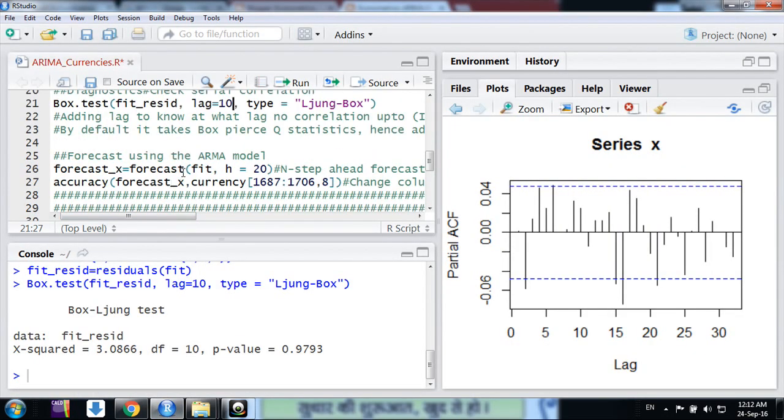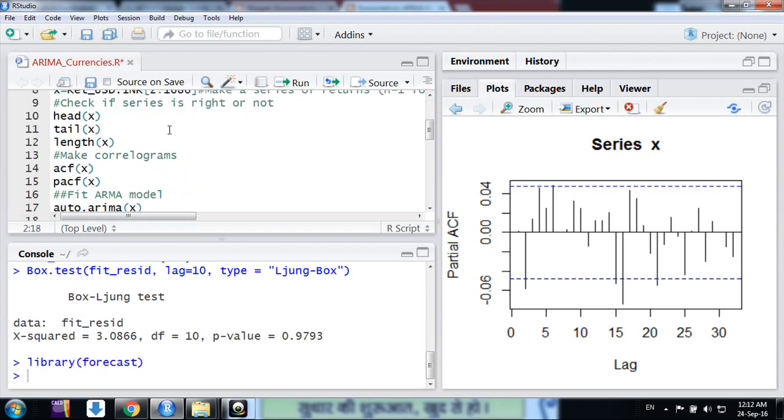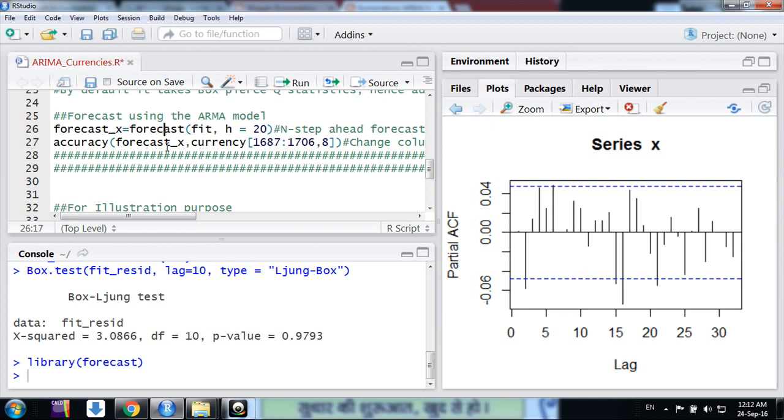The function for forecast is forecast. But friends, you need to include the package library forecast for that. This package is required for forecasting. So the model you have fit, you write any variable you generate, like forecast from x, and then forecast is the function. Fit is what you have fitted from the model, and then up to what lag length you want to estimate. So here, if I say I want to estimate the next 20, I have done it.